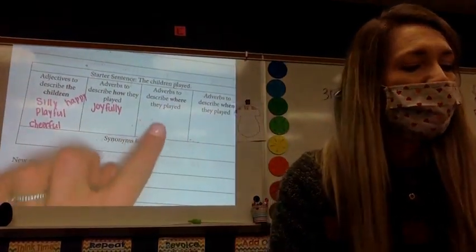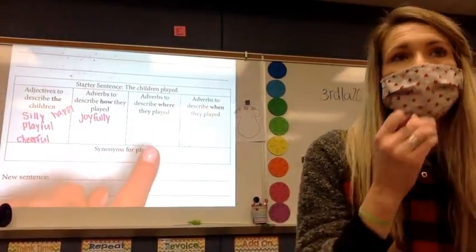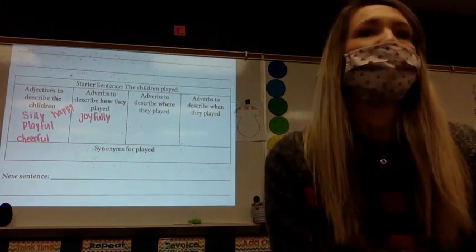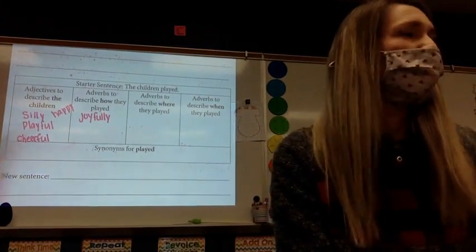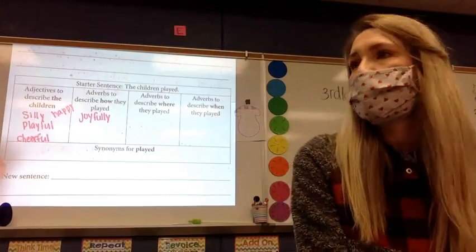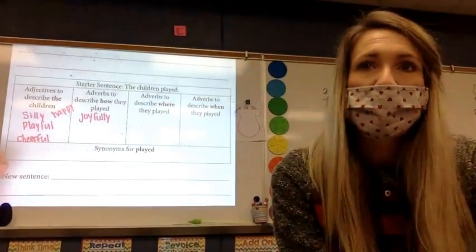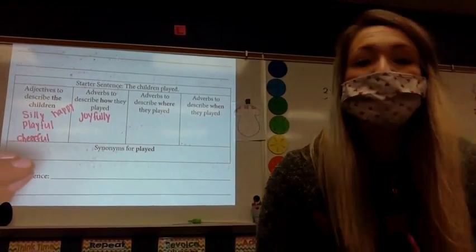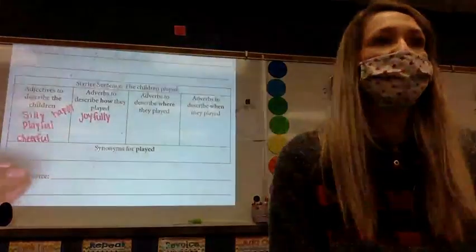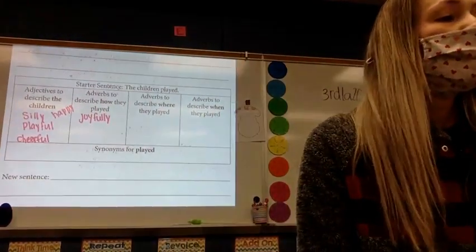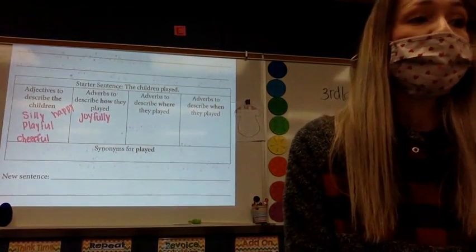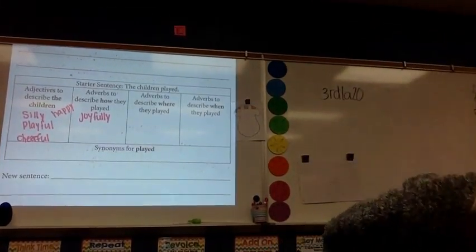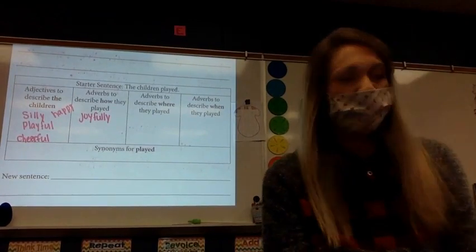Next up, we're going to do adverbs that describe where someone would play. Now, yesterday we talked about making sure that when you talk about the when and the where, you're thinking about what's happening in the sentence. Well, these are children playing. Are children going to play at a dump? No, that would be crazy, right? So think about locations, places that children might play, as you're filling those in. You go ahead and start writing a few different wheres. I will call on some people to share theirs. Sound good? You start writing them down.